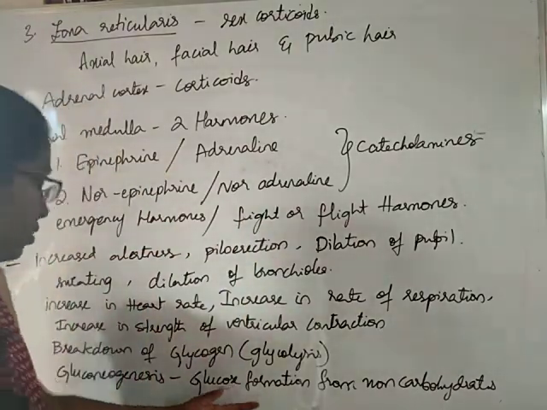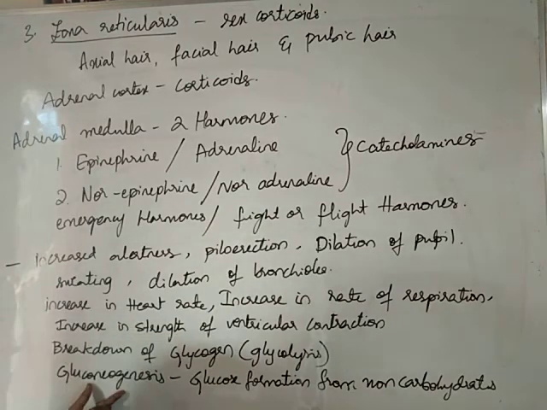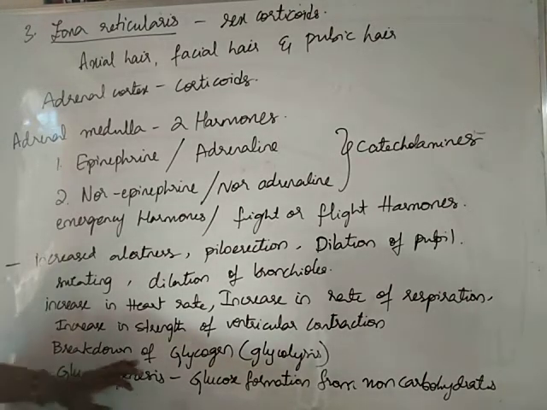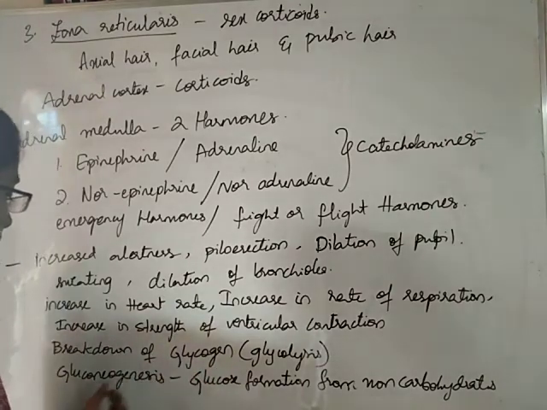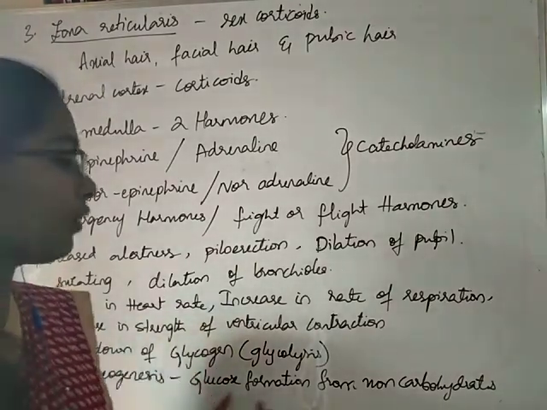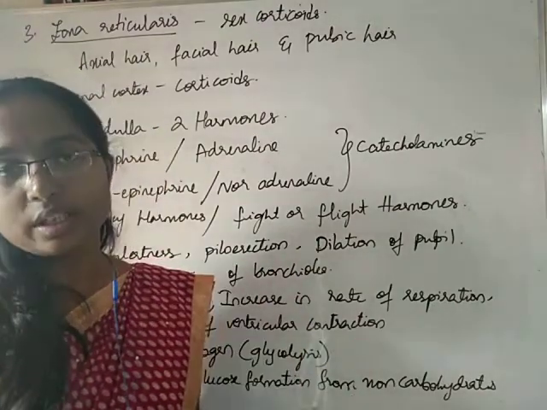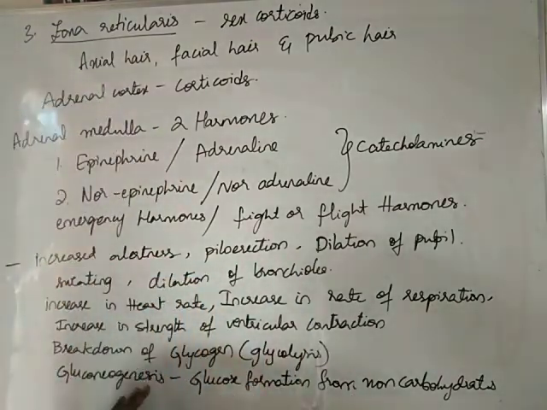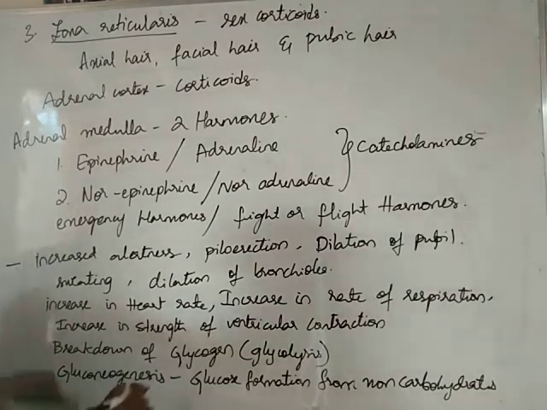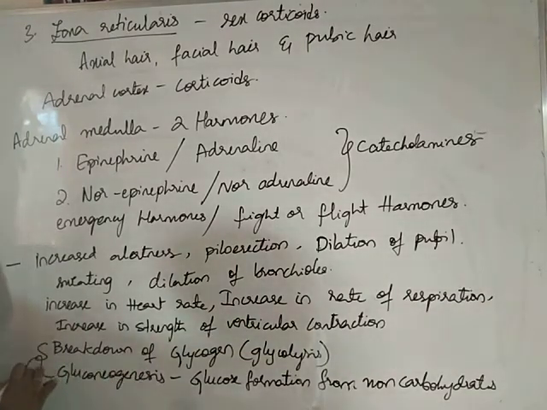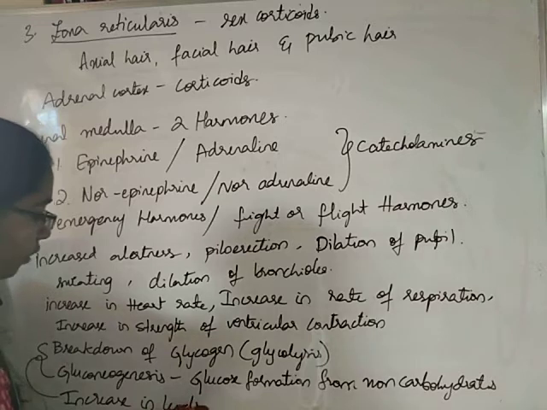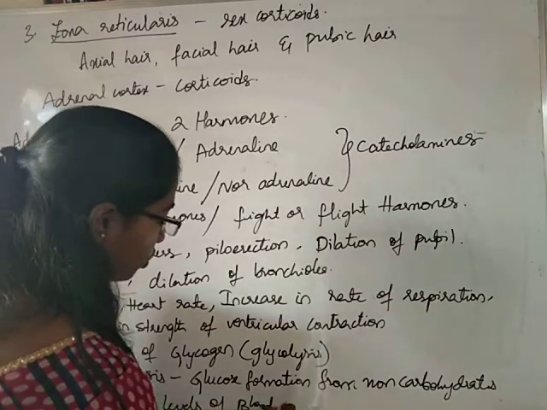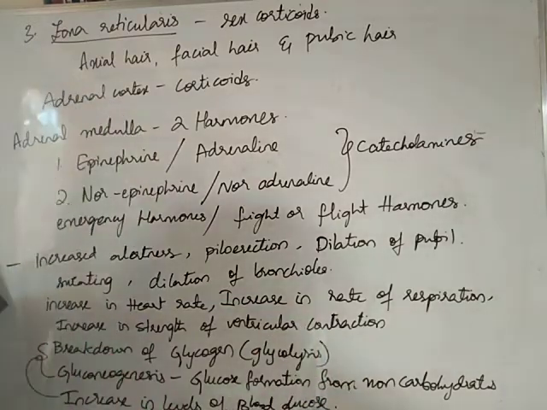From the non-carbohydrates also glucose can be formed. That is called gluconeogenesis. So, in that way these hormones cause breakdown of glycogen resulting in the formation of glucose. In gluconeogenesis also glucose is formed, but from non-carbohydrates like lipids or proteins. So, by causing glycogenolysis and gluconeogenesis, these hormones cause an increase in the levels of blood glucose.